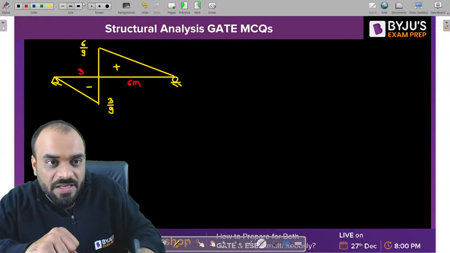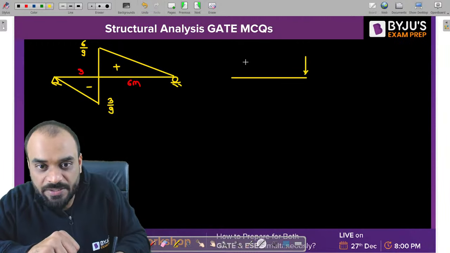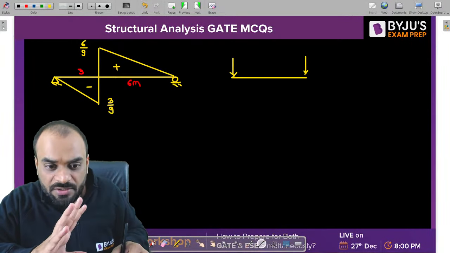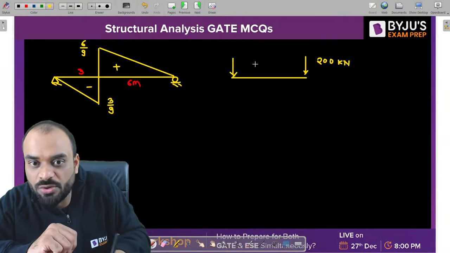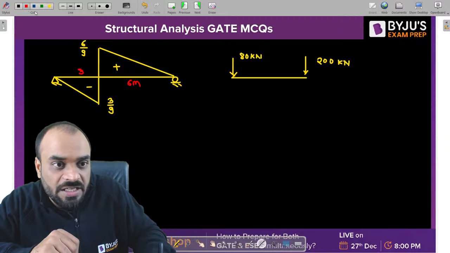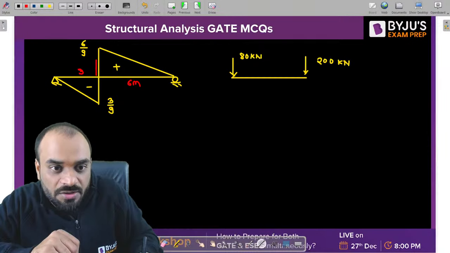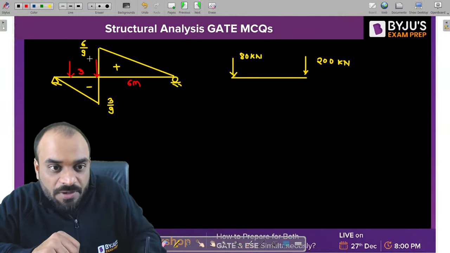Now in this particular case, what I will consider, my 200 kilonewton load is leading basically. You can change it, right? Because it is written in the question. I will consider 200 kilonewton load is leading and 80 is following. So 200 will be present at the maximum negative ordinate and 80 will be behind it. So this particular value of load is 200 kilonewton and this value will be 80 kilonewton.